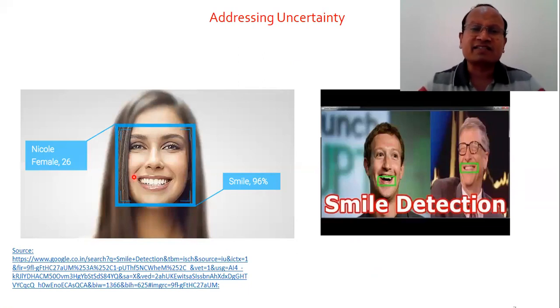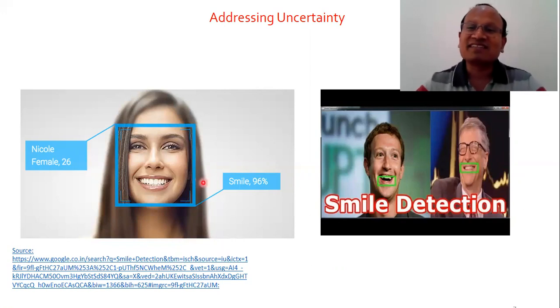Different uncertainty is there. By the face we can say, just as an example, that there is a smile. We can see a smile here and there. All three persons are smiling here. Computer vision can also assess how much the smile is.